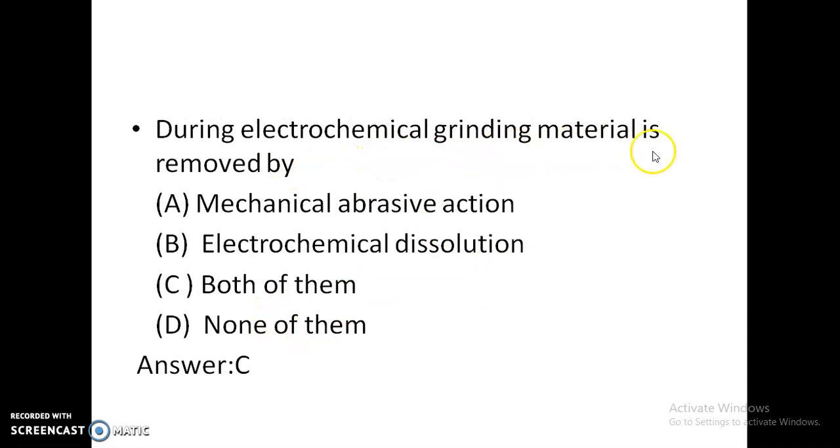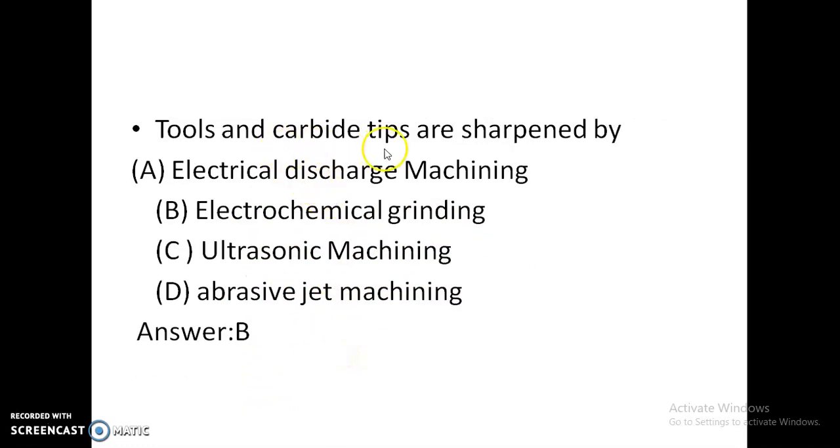During electrochemical grinding of material, material is removed by mechanical abrasive action, electrochemical dissolution, or both of them. Both of them is the correct answer. Tools and carbide tips are sharpened by EDM, ECM, USM, or AJM.